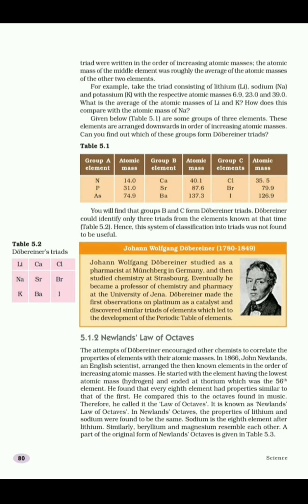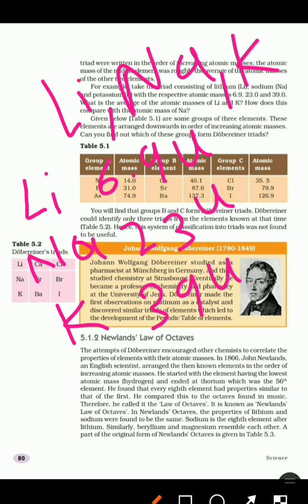We can see here, for example, lithium, sodium, potassium was a triad. The atomic mass of lithium is 6.9 atomic mass unit, the atomic mass of sodium is 23 atomic mass unit, and the atomic mass of potassium is 39 u.